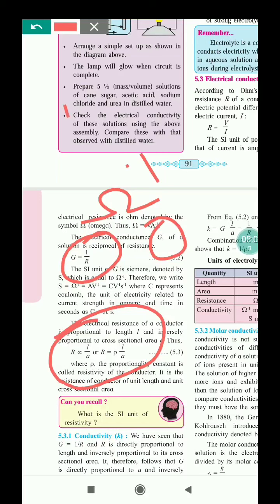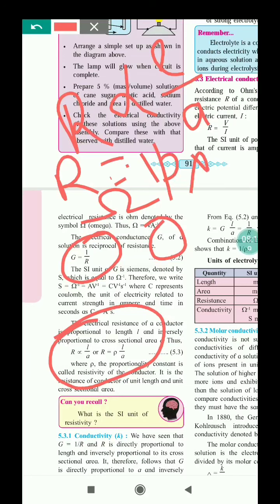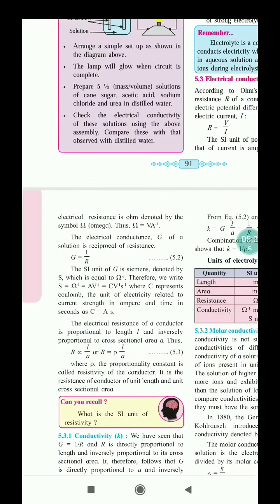R is proportional to the length and inversely proportional to the cross-sectional area A. So here R is equal to rho L upon A. This is the resistance, and rho is called the resistivity. It is also called the proportionality constant, but for resistance it is called resistivity.